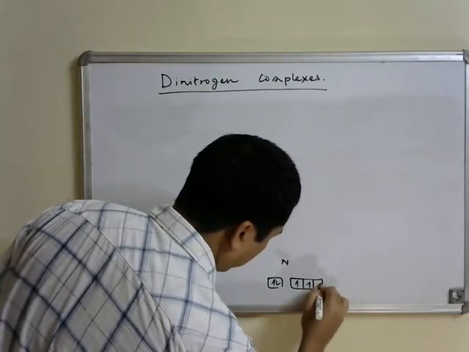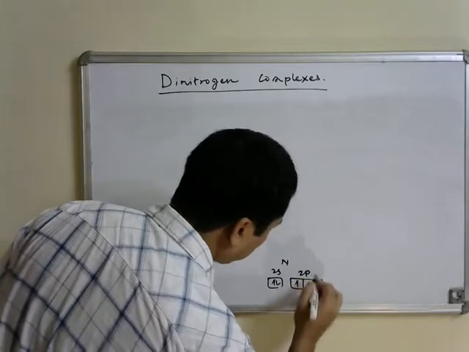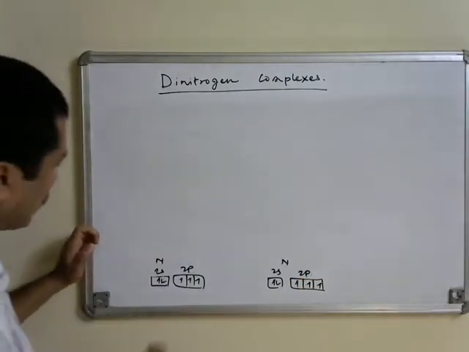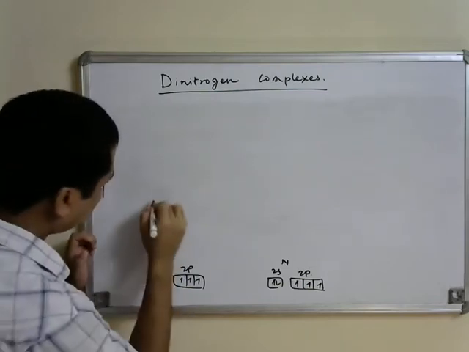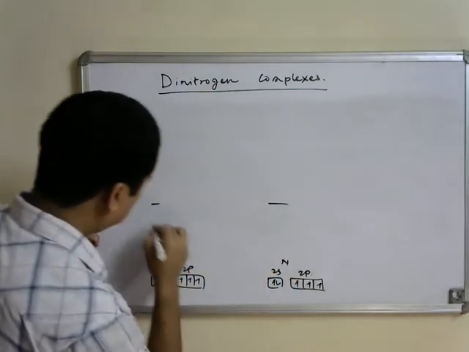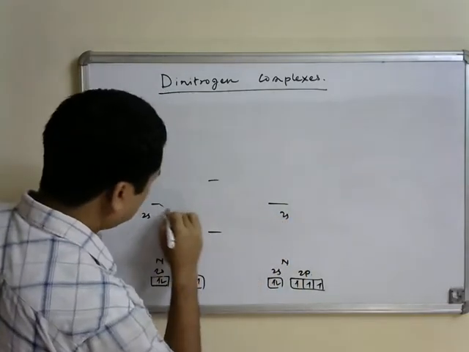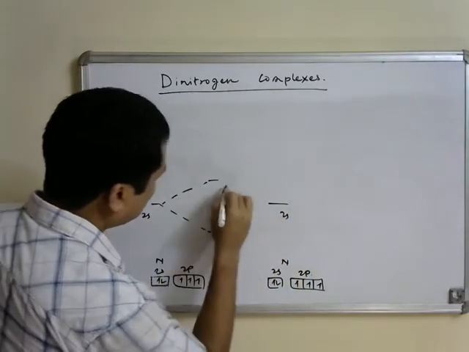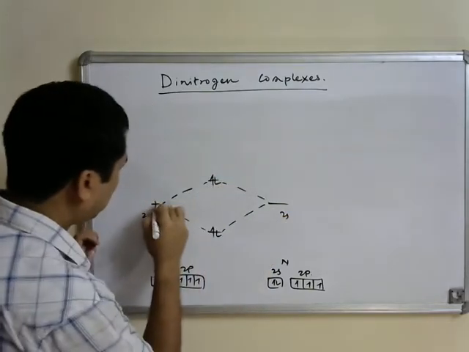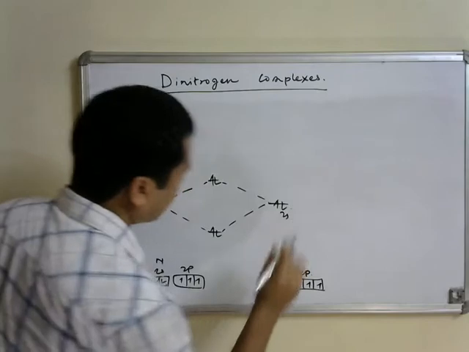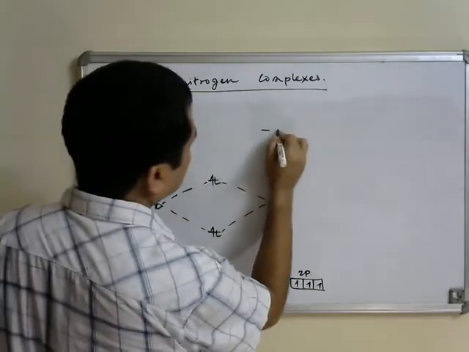And the molecular orbital diagram for dinitrogen is similar to what we have for carbon monoxide. This is the energy scale. So these are the 2s, 2s, because they are completely filled, and 2p, 2p.